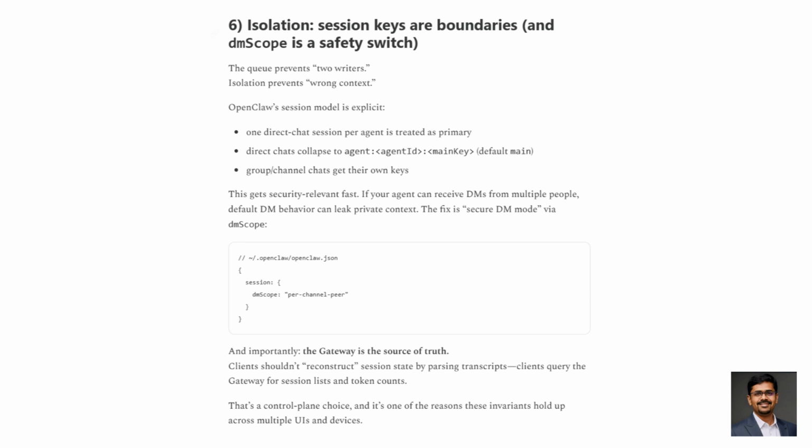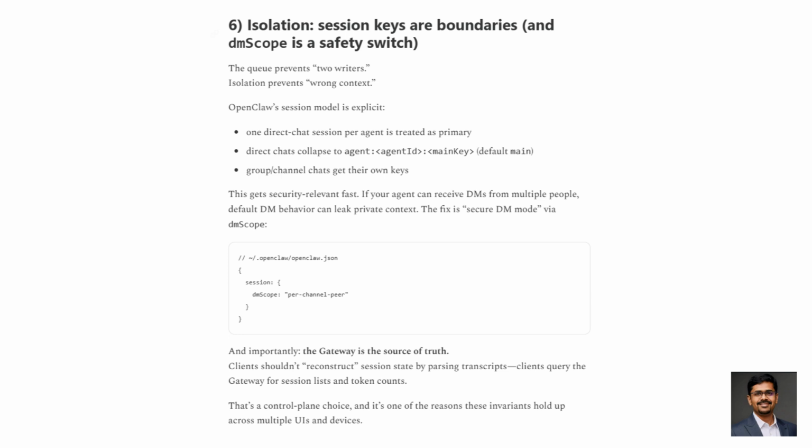But serialization alone isn't enough. After the session lane, every run flows into a global lane. That's your throttle, capped by agents.defaults.maxConcurrent. Why? Because LLM calls are expensive. Rate limits exist. Shared resources collide. This is not about vibes. It's about protecting your own infrastructure from your own agent. And here's the elegant part. Typing indicators can fire instantly, even while the run waits. User experience feels responsive. System guarantees stay intact.